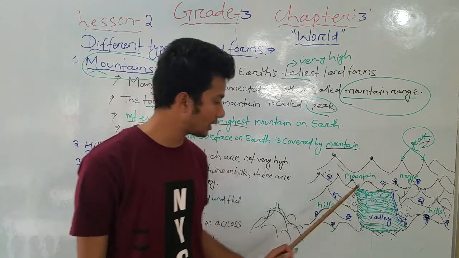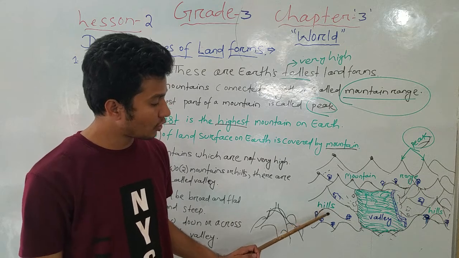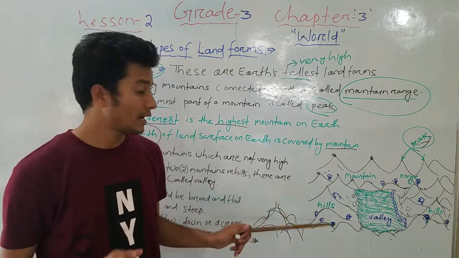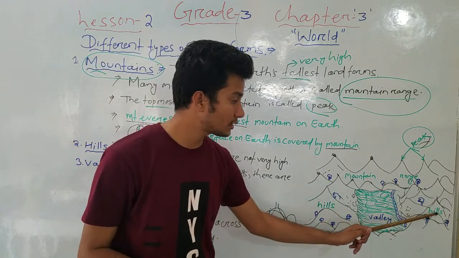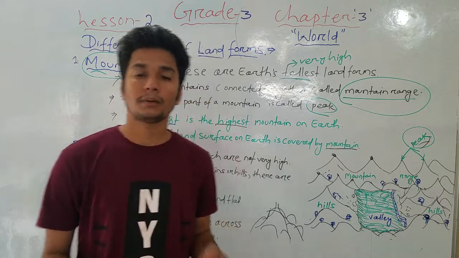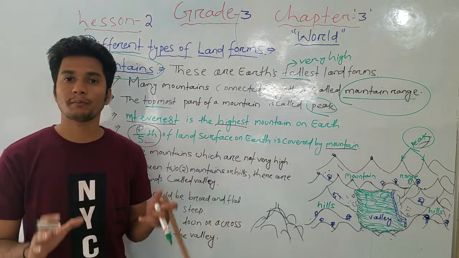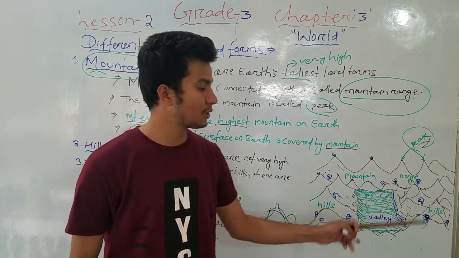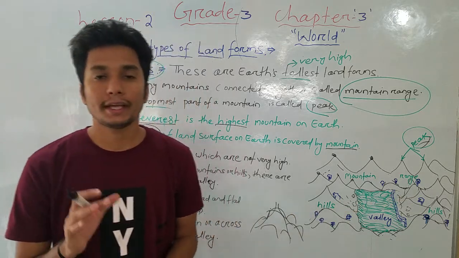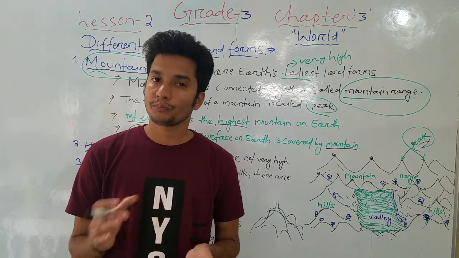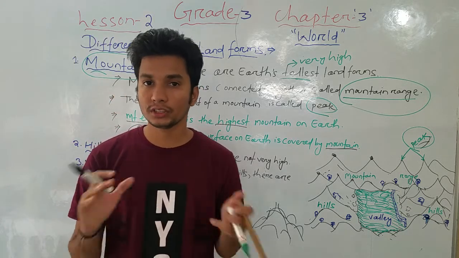In this figure you look, these mountains are not very high compared to mountains. So these are called hills. You can see here also, these are called hills. The mountains which are not very high are called hills. Okay, students, in this figure you see, if you have gone to any other picnic spot, you might have seen different types of hills also. They are not very high.